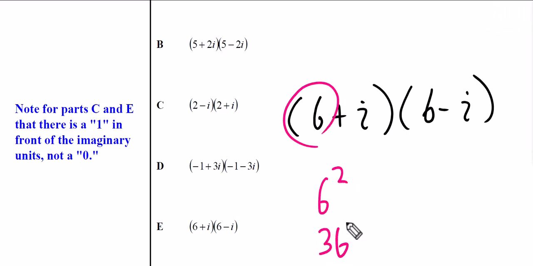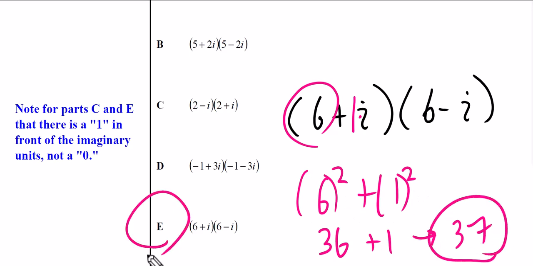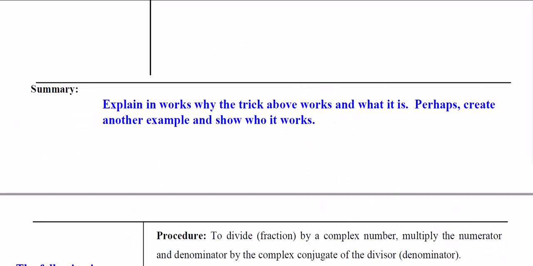That's 36. And then what's in front of the i? A 1. There's a 1 squared. That's a 1, and that's a 37. Okay? For your summary, explain in words why the trick that we just showed you works and what it is. And perhaps even create another example, right? Why don't you create an example of two complex conjugates and then show how it works.